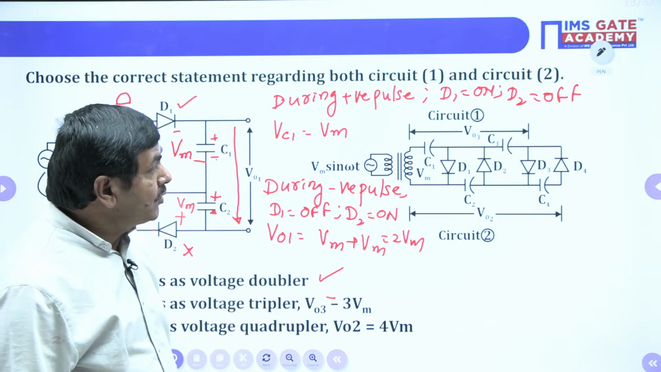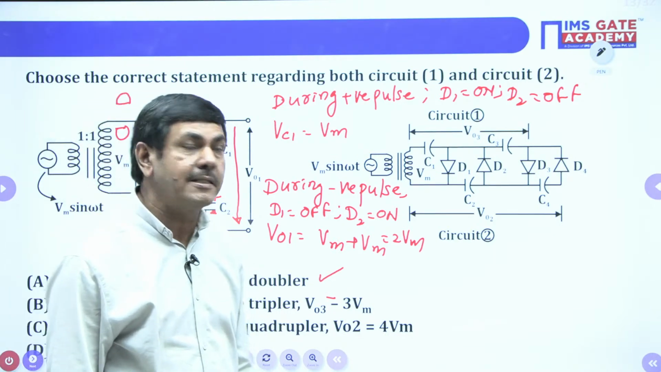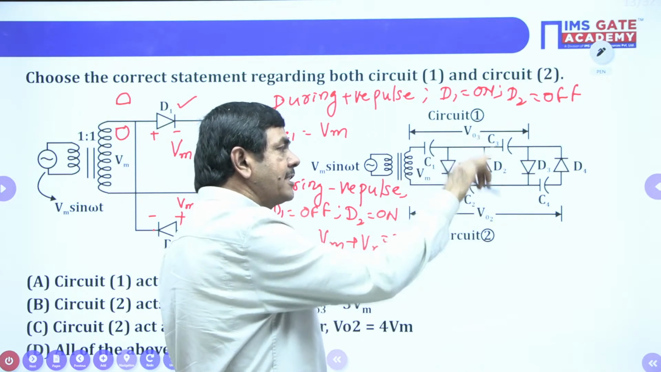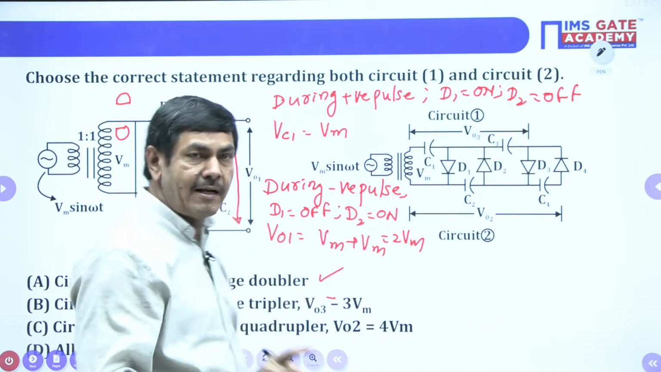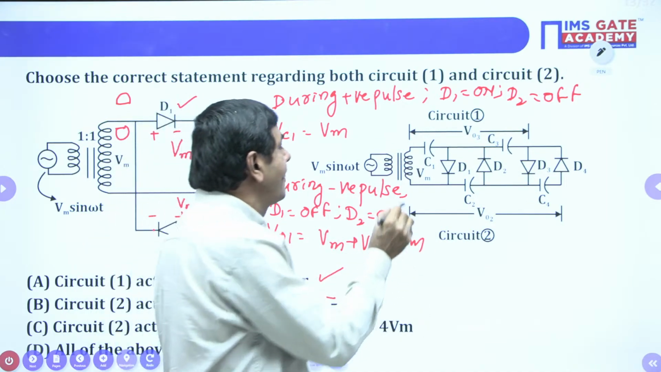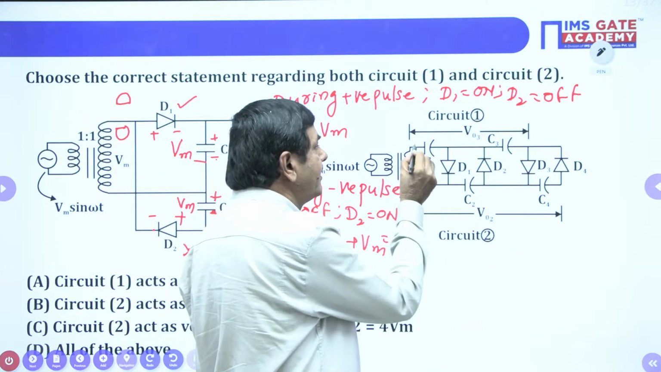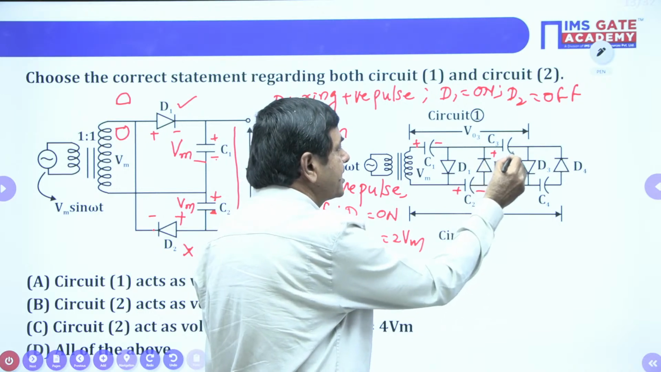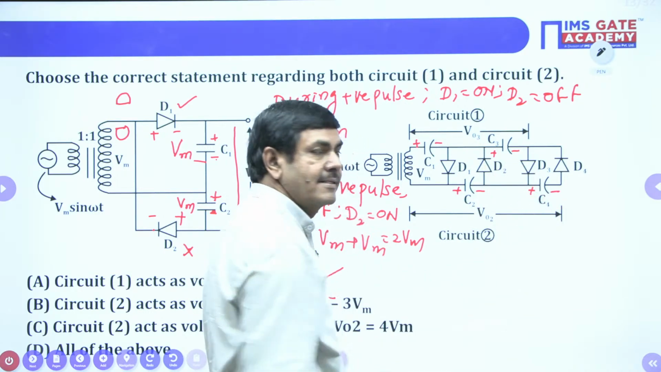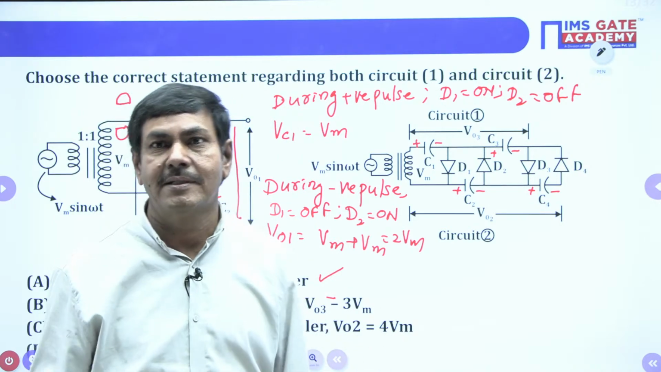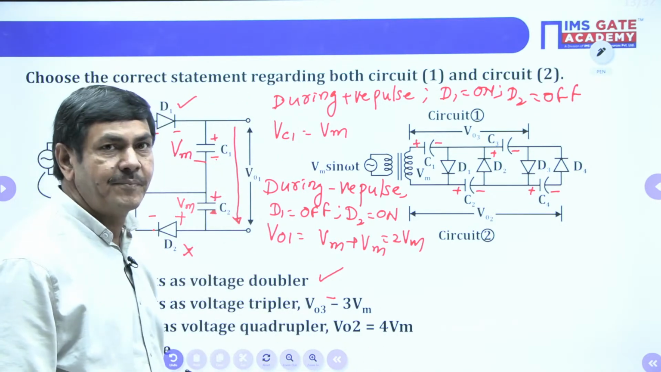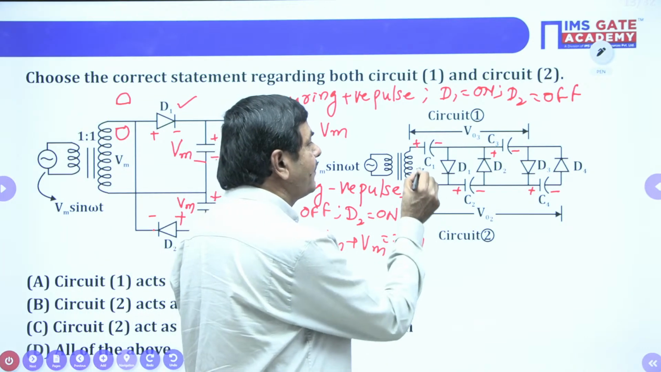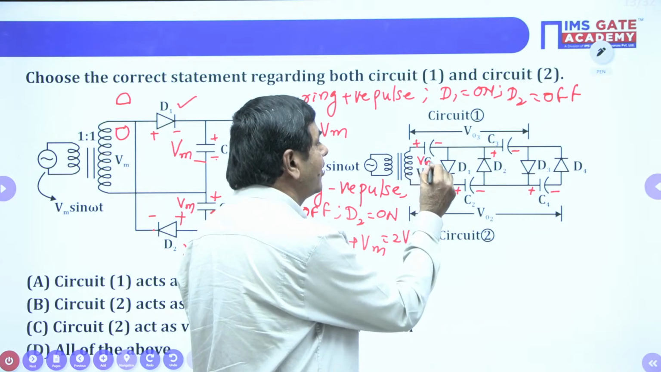In the clamping circuit, you watch how the voltages are developed across the capacitors. Whenever a clamping circuit is given in this way, just like a ladder network, you can say directly that the first polarity is very important. The polarity will be plus minus, plus minus, plus minus, and you can directly put the polarity that way. Initially, the voltage across the first capacitor in the clamping circuit is plus Vm, always.